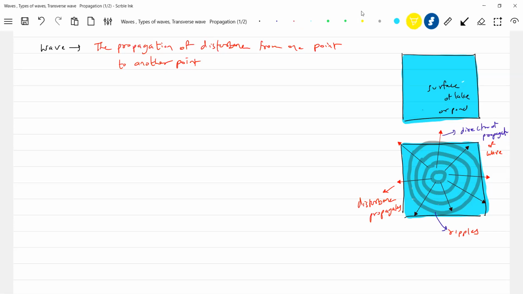See, this is something very troublesome. So how do we disturb the surface of a lake? You just drop one object, the particles there get disturbed, and the disturbance will propagate radially. The disturbance propagates. Okay, fine. This is the way we define it.